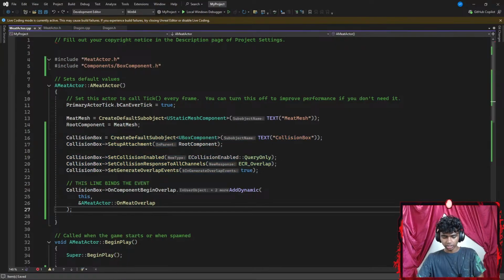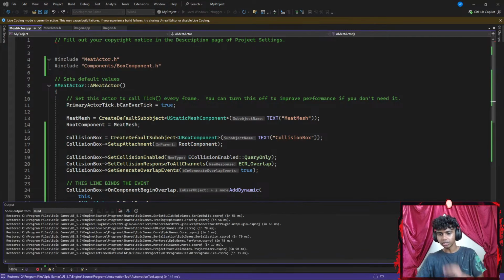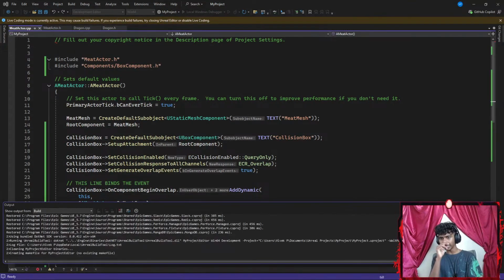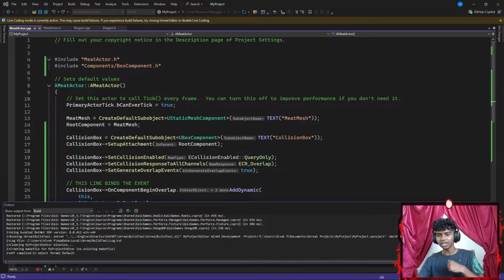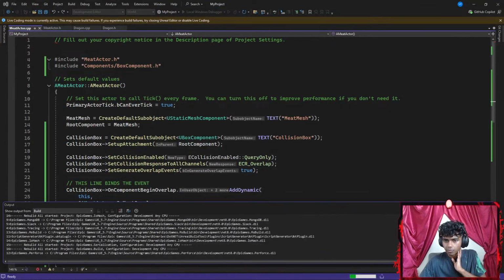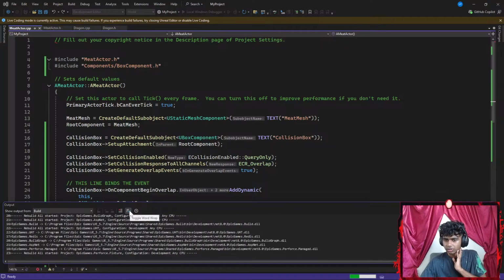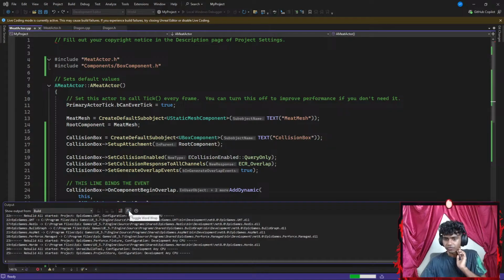Okay, let's hit Control S. Let's go with Control Alt B. Okay, I forgot how to rebuild. Let's go ahead and manually rebuild my solution. Once it's done rebuilding, I might actually remove the box that I created and use the already created box. Okay, rebuilding all. There we go. Let's wait for it to rebuild.